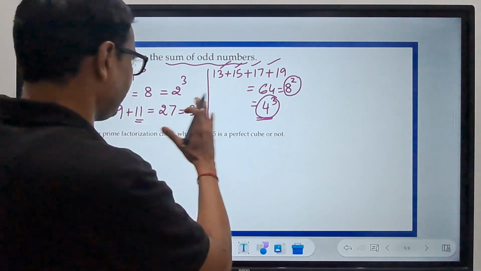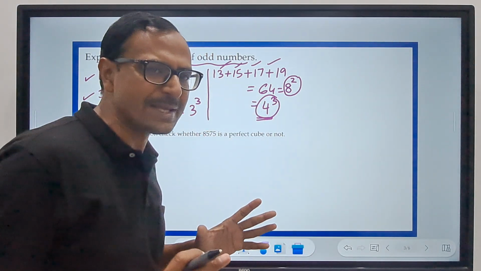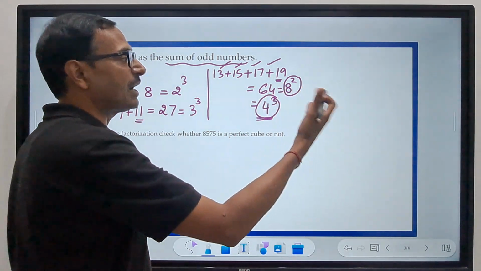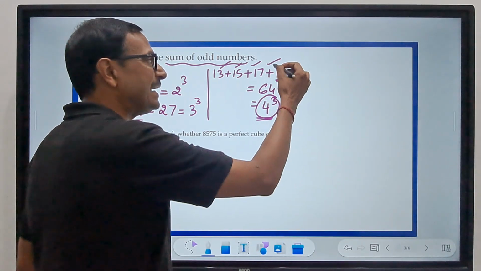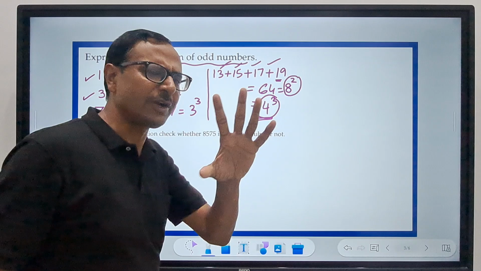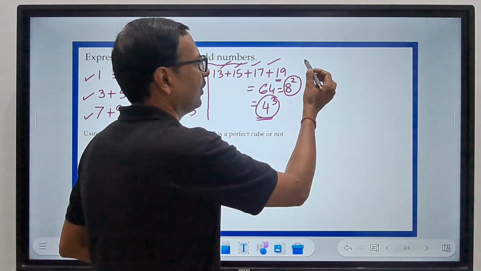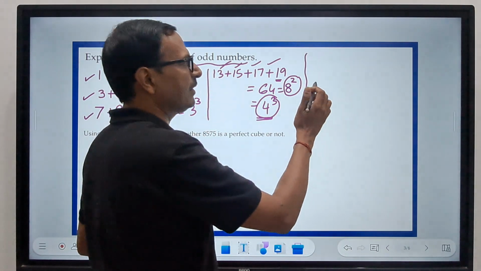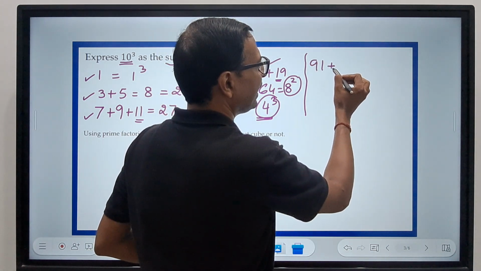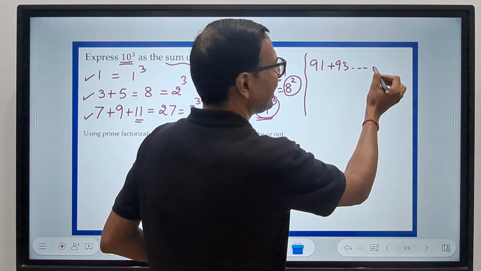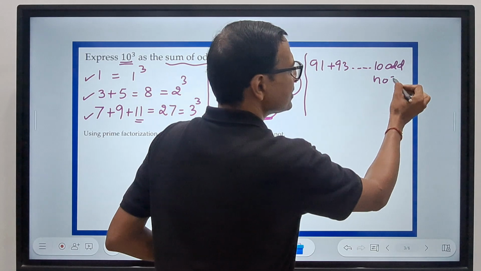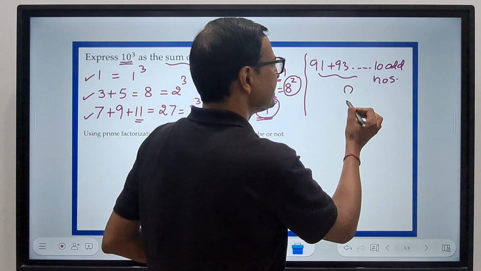Now follow this pattern and I'll give it to you as a DIY. I ended at 19 here, so the 5 cube will start with what? 21, right? 5 cube will start with 21 and take 5 odd numbers, you will know. Now carrying on with this pattern, try starting with 91, and then take 93 and then take 10 such odd numbers. Add them and check what is the answer.